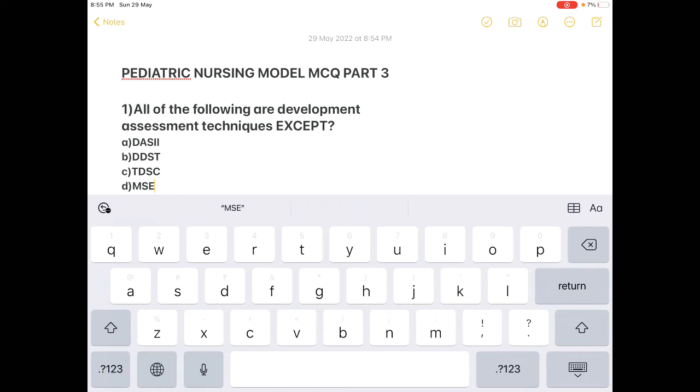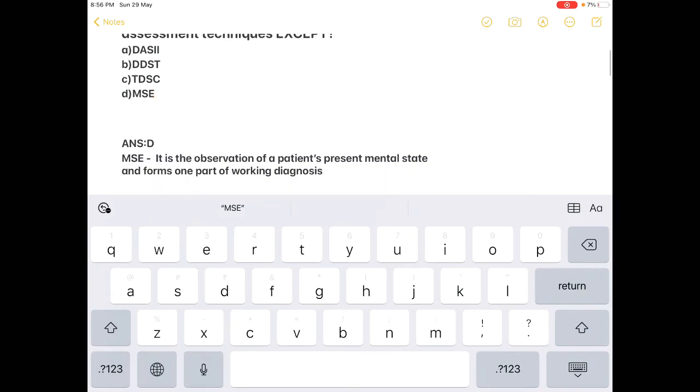Today we'll be discussing pediatric nursing MCQ part 3. The first question is, all of the following are developmental assessment techniques except: option A DASII, option B DDST, option C TDSC, option D MSE. The correct answer here is D, MSE, which is a mental status examination related to psychiatry. MSE is the observation of a patient's present mental state and forms one part of the working diagnosis.